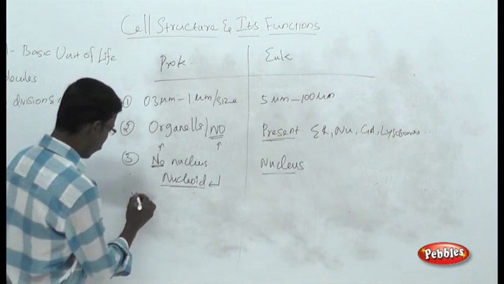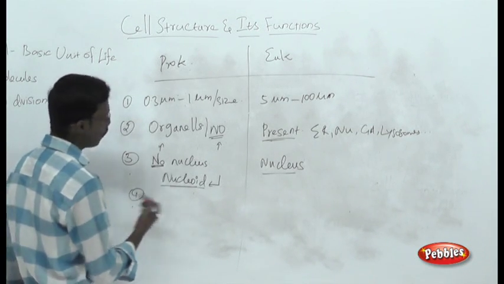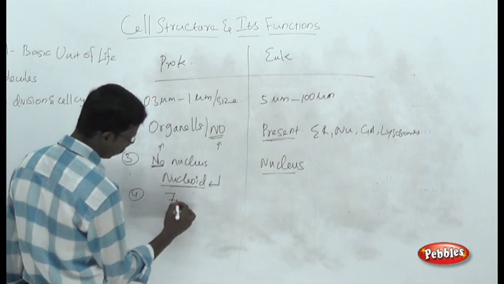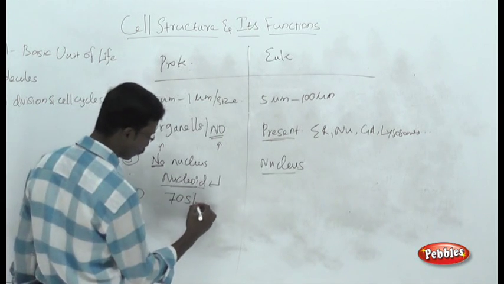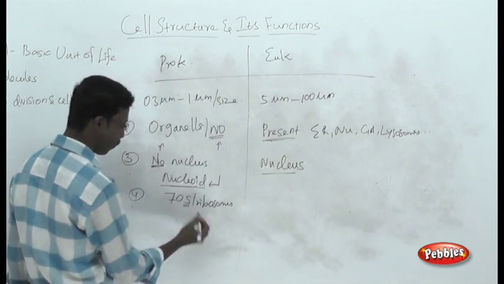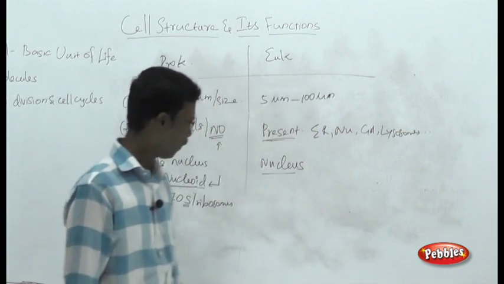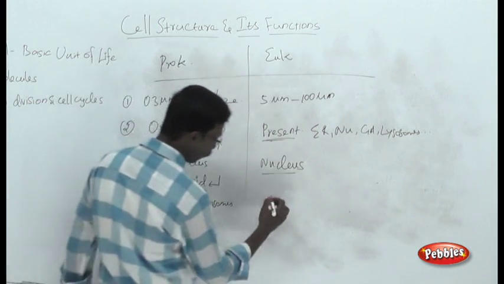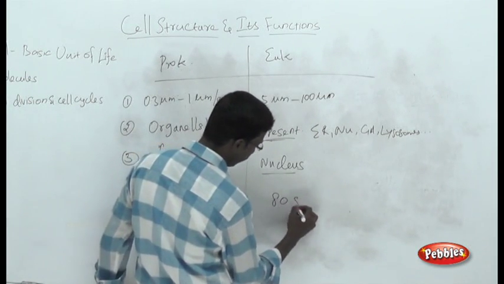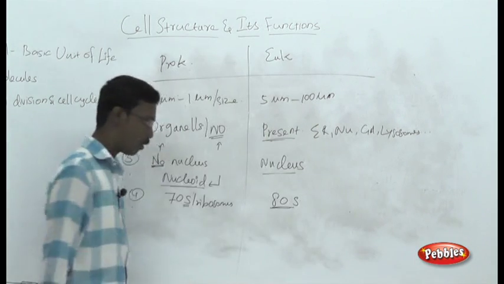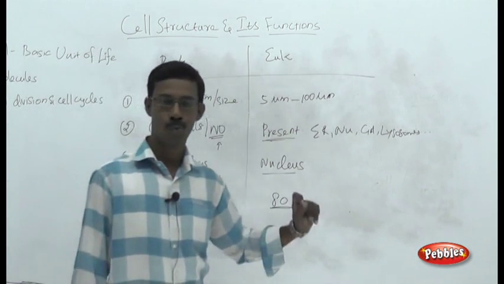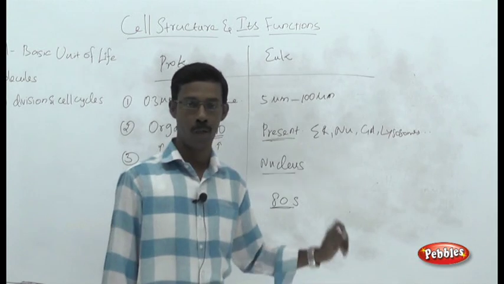The next point you have to remember is the ribosomes. In case of prokaryotic cells, the ribosomes are called 70S ribosomes. The S refers to the Svedberg unit or sedimentation coefficient. We are going to see the details of the S. In case of eukaryotic cells, it will be 80S ribosomes. You have to remember this point: ribosomes are not organelles. Why are we saying that?